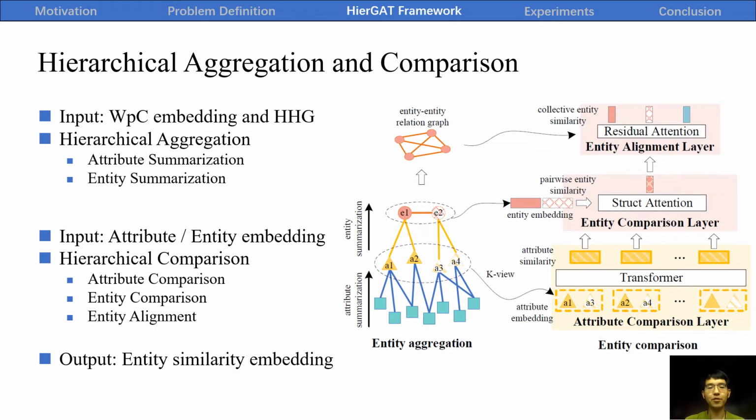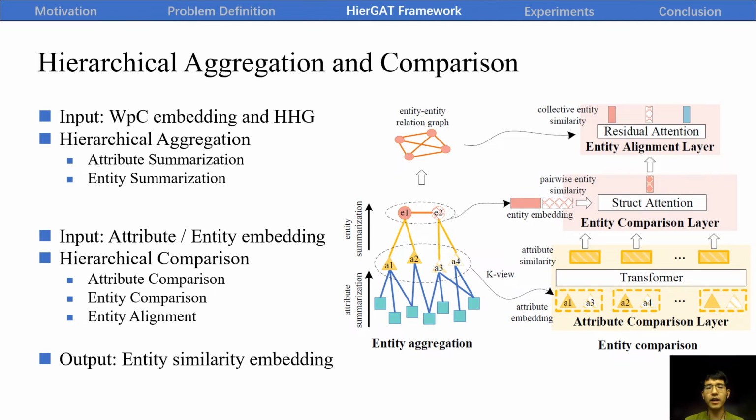Next, entity aggregation. This component hierarchically aggregates word embeddings to derive entity embeddings based on HHG. As shown in the left part of the figure, the hierarchical aggregation includes two steps: attribute summarization and entity summarization. Entity comparison. This component hierarchically compares the entity similarity at the attribute level and entity level to derive entity similarity and embeddings, inspired by the idea of multi-view learning.